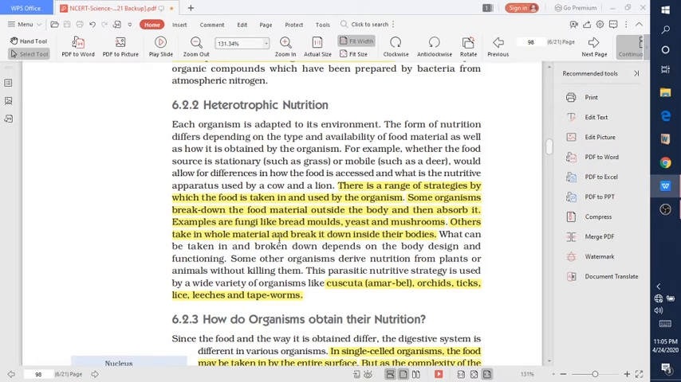Saprophytic nutrition is a nutrition in which the organism feeds on dead and decaying matter. An example is fungi like bread mold. Also, the next one is parasitic nutrition. Parasitic nutrition is the nutrition in which an organism feeds on another live organism to fulfill its nutrition requirement, like cuscuta, amarbel, orchids, ticks and many others.